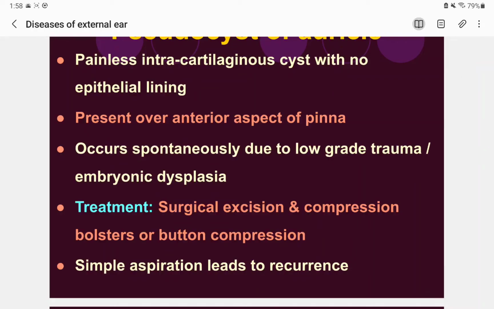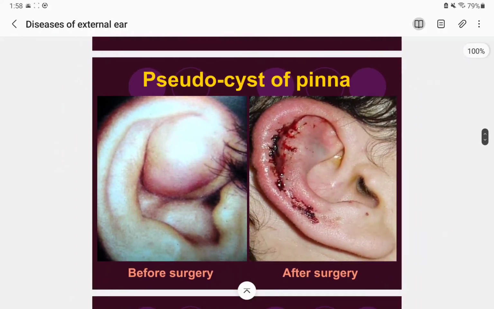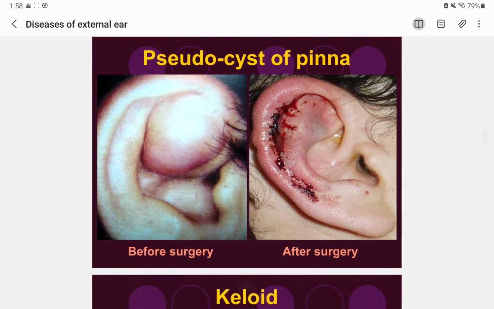Moving on, on a pseudocyst we can't do simple aspiration. It may subside for one or two months, but it will cause recurrence. Okay, recurrence. So it is like that. Look, this is a pseudocyst of the pinna, and this is after surgery, it has been removed.